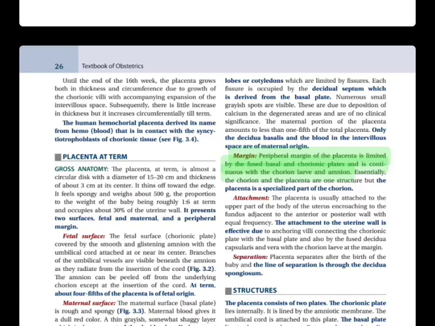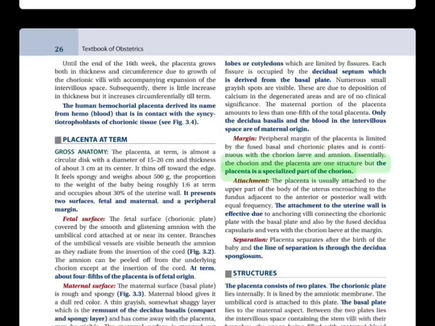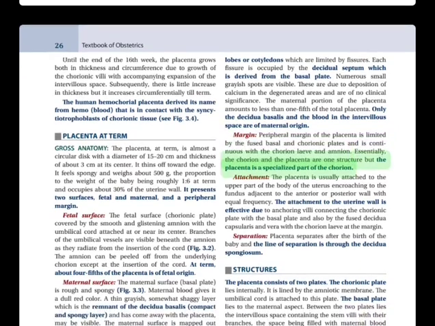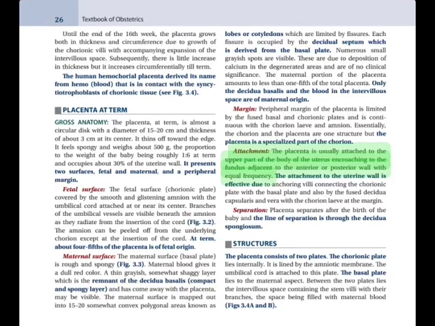chorion laeve and amnion. Essentially, the chorion and the placenta are one structure, but the placenta is a specialized part of the chorion. Attachment: the placenta is usually attached to the upper part of the body of the uterus, encroaching to the fundus, adjacent to the anterior or posterior wall with equal frequency.